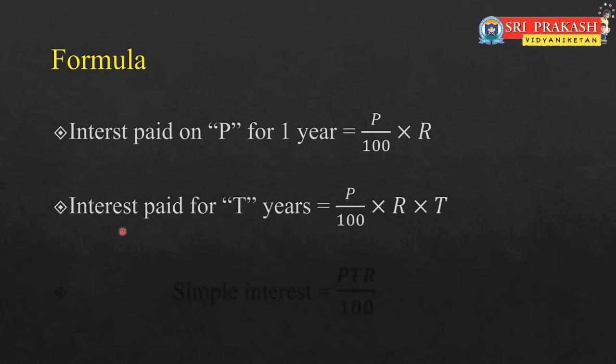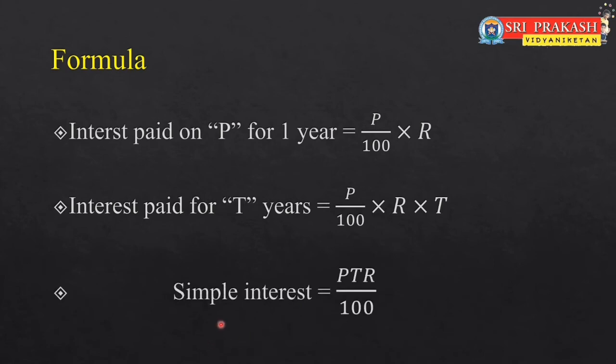Therefore interest paid for T years is equal to P by 100 into R into T, and this can be written in a simple way as simple interest equals PTR by 100. So you can find simple interest on any amount by using this simple formula. So simple interest I is equal to PTR by 100.